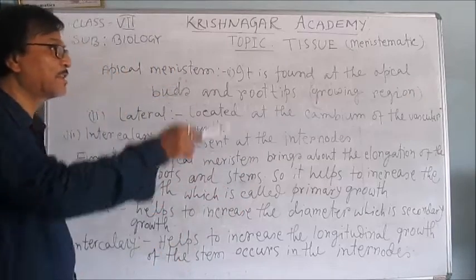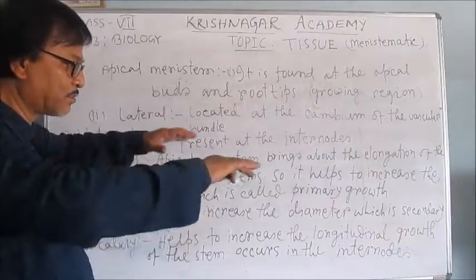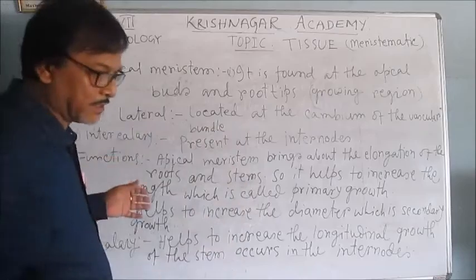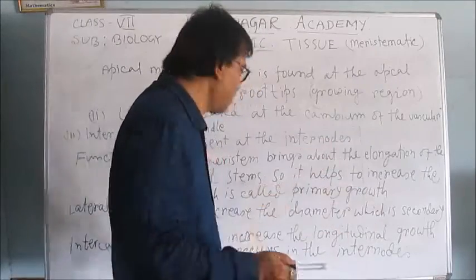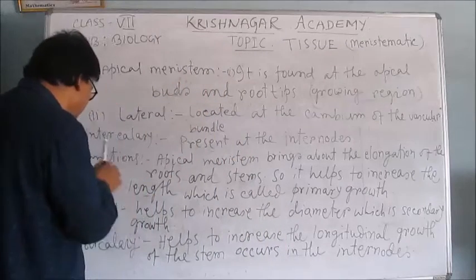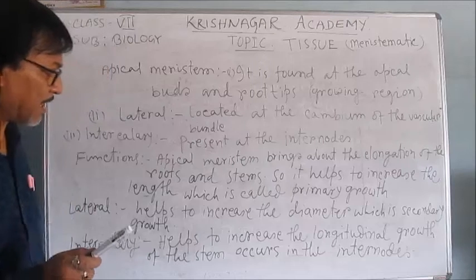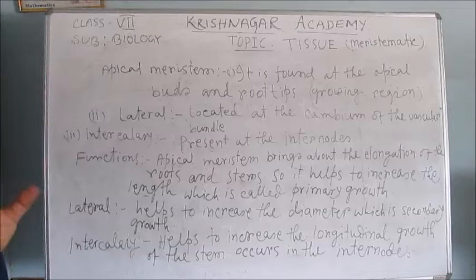So the apical meristem makes the plant grow in length, and the lateral meristem makes the plant grow in diameter. For a big plant like the mango tree or jackfruit tree, the diameter keeps growing. That is due to the growth of the lateral meristem. Intercalary meristem helps to increase the longitudinal growth of the stem and occurs in the internodes.